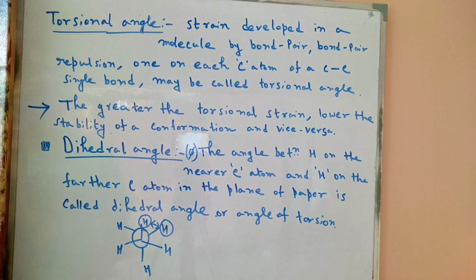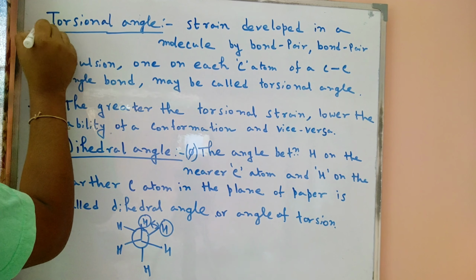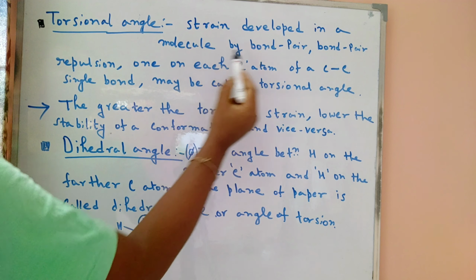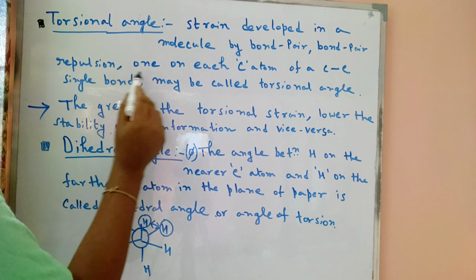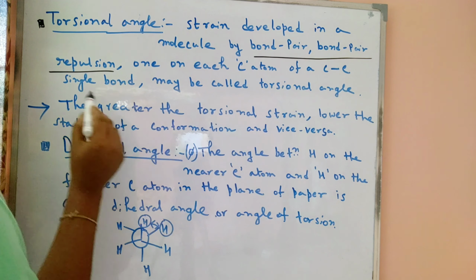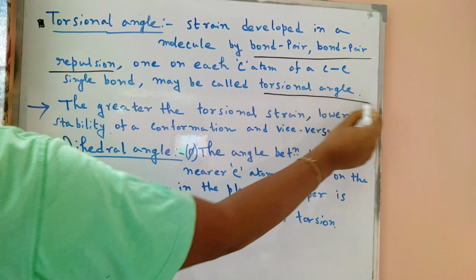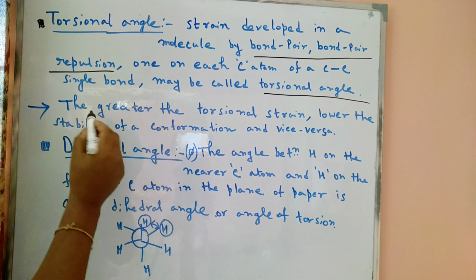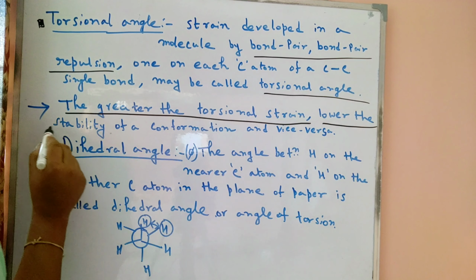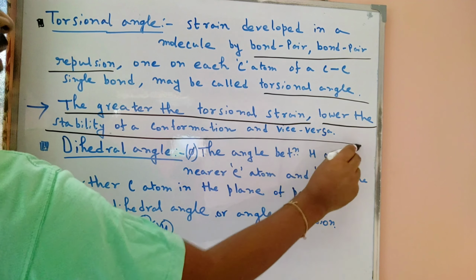Now some definitions are very important. What is the torsional strain? Strain developed in a molecule by bond pair repulsion of each carbon atom of a C-C single bond may be called torsional strain. So we can say that the greater the torsional strain, the lower the stability of a conformation, and vice versa.